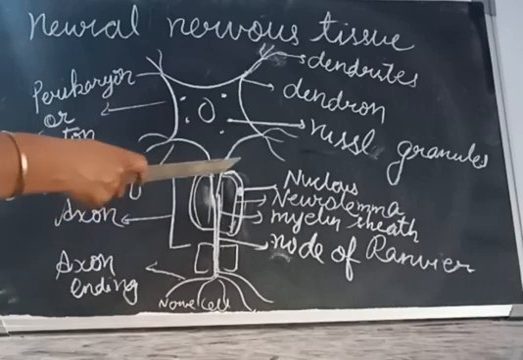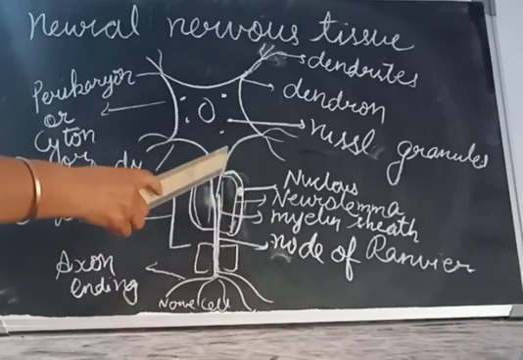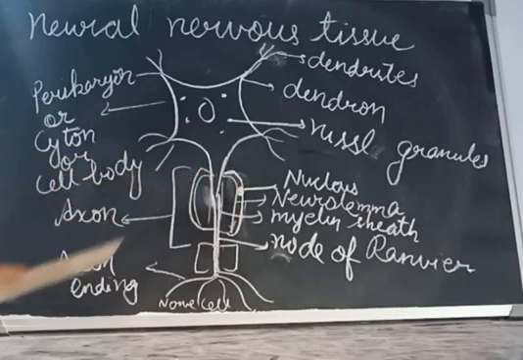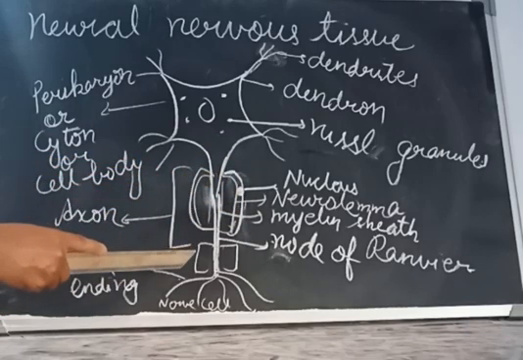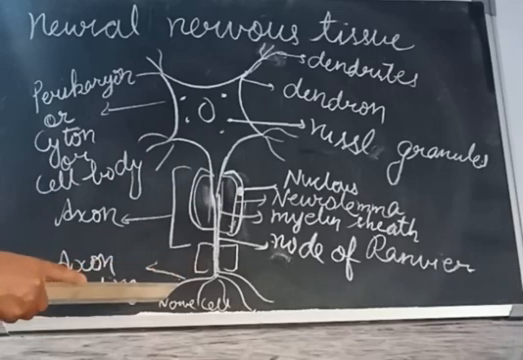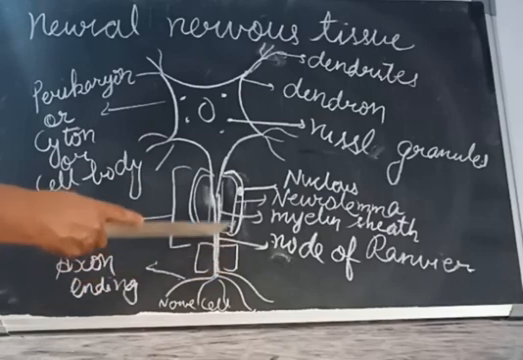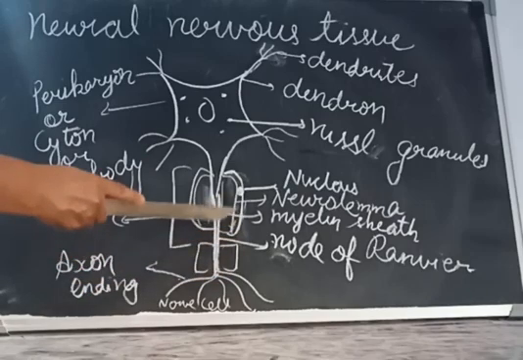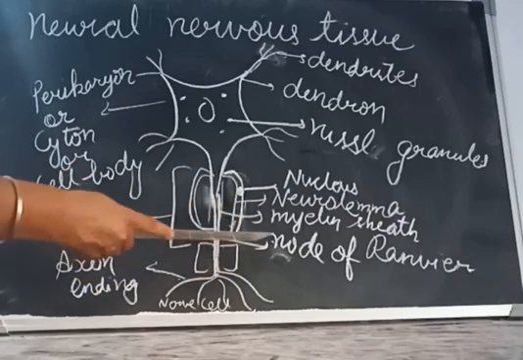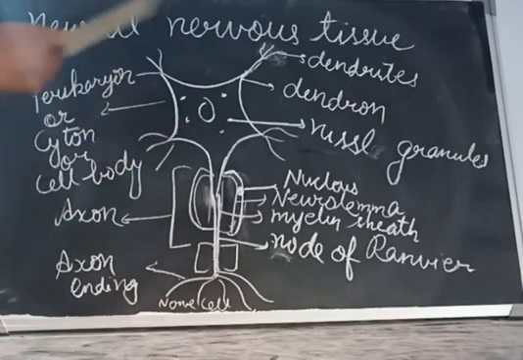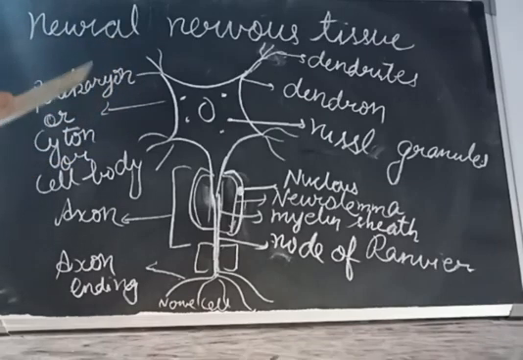This axon consists of an outer myelin sheath, then the neurolemma, and it contains a nucleus also. The lowermost part is called the axon ending, and in between two places there is a gap called the node of Ranvier. So finally, nervous tissue is made up of two parts, the pericaryon and the axon.